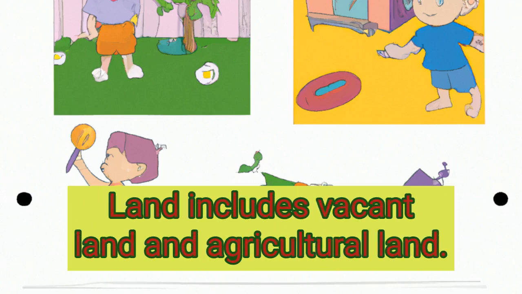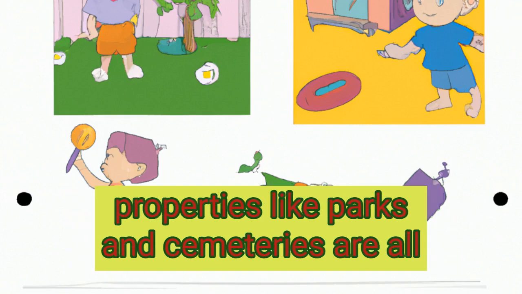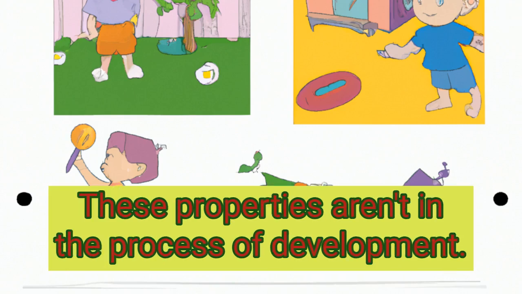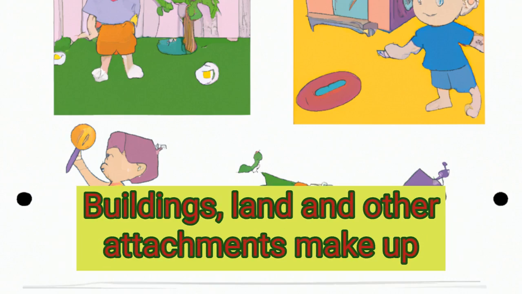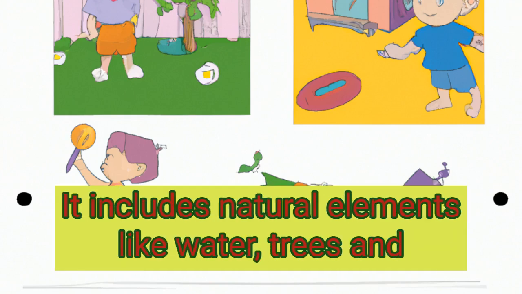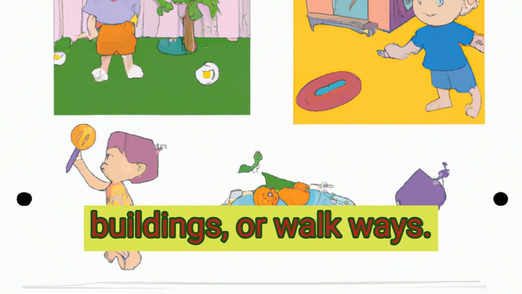Land includes vacant land and agricultural land. Undeveloped land as well as special purpose properties like parks and cemeteries are all examples of real estate. These properties are in the process of development. Buildings, land, and other attachments make up residential real estate. It includes natural elements like water, trees, and bushes, as well as man-made parts such as driveways, buildings, or walkways.